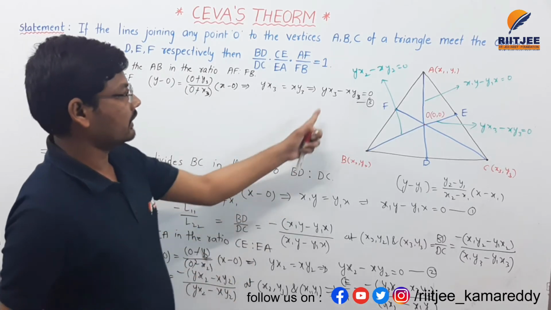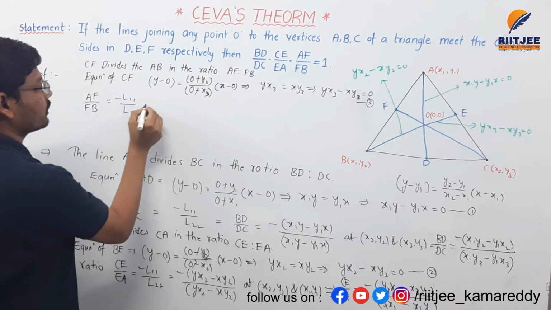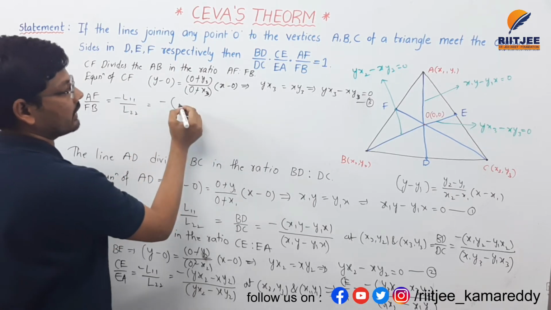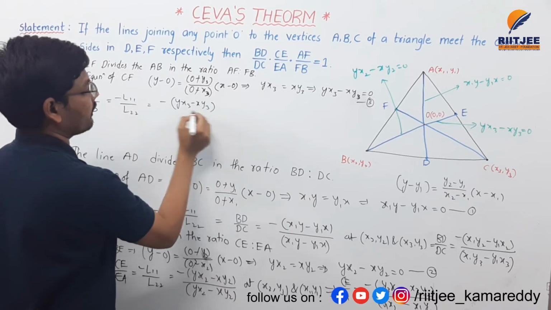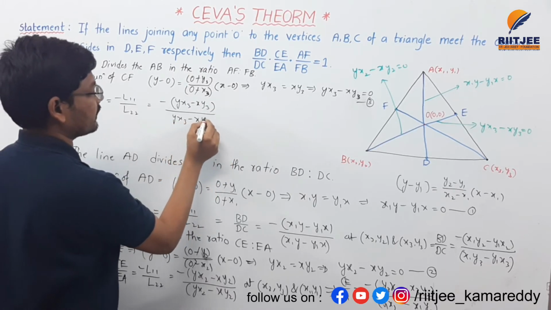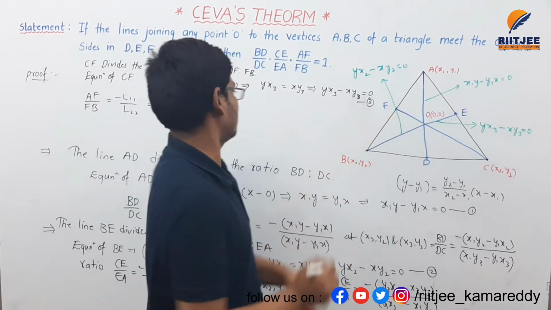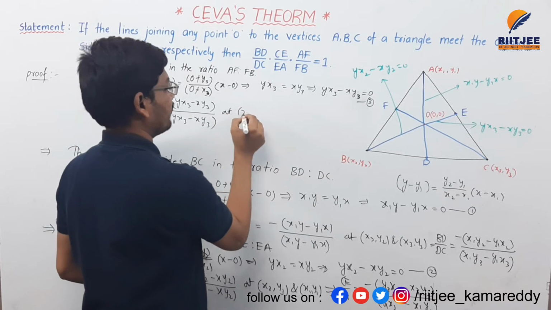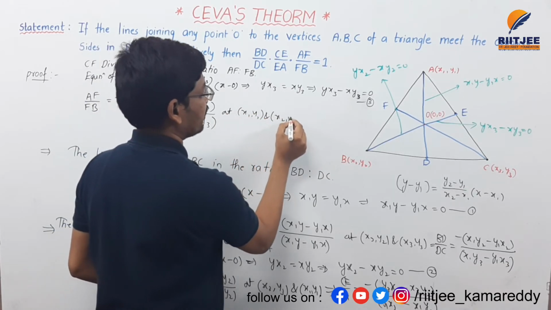AF is nothing but minus L11 by L22. So minus of L1 is yx3 minus xy3 divided by, this is the same line, yx3 minus xy3.